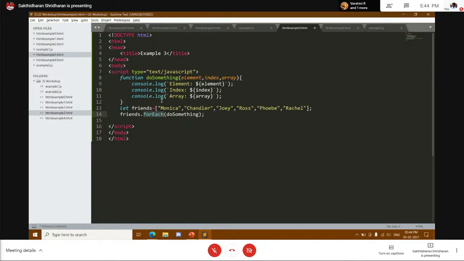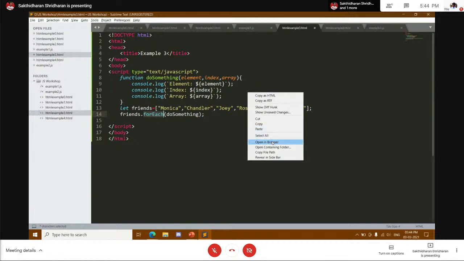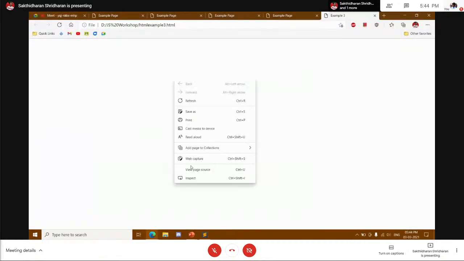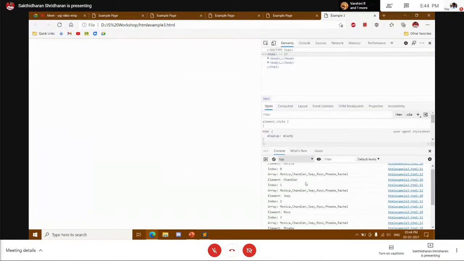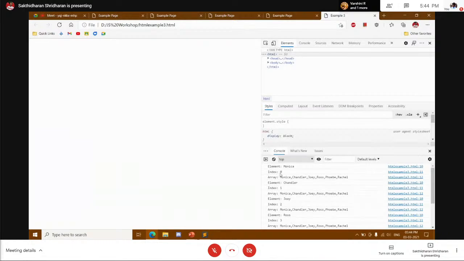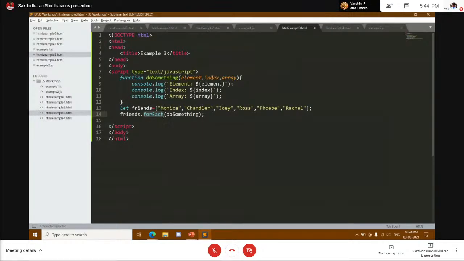So let's take the output here. If you can see, the first element is Monica, index 0, and then the array. Since you pass 3 arguments, each and every time this function gets called for each element in the array.